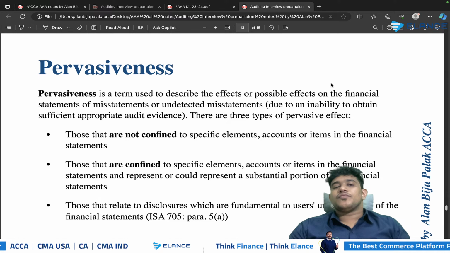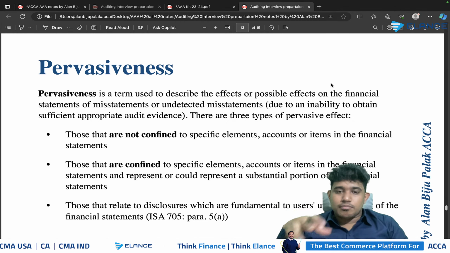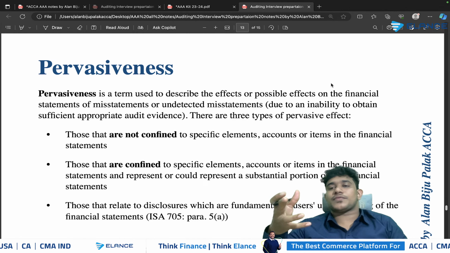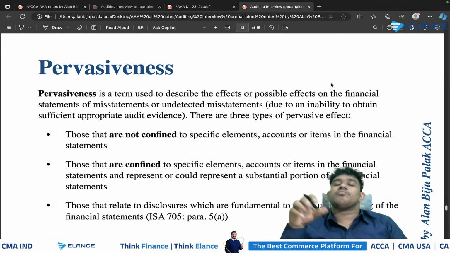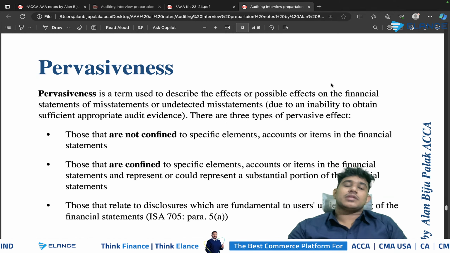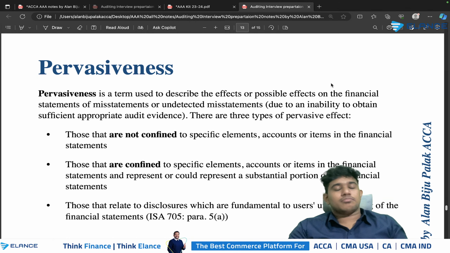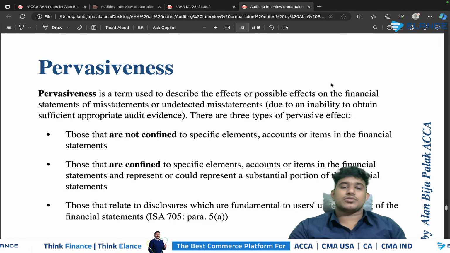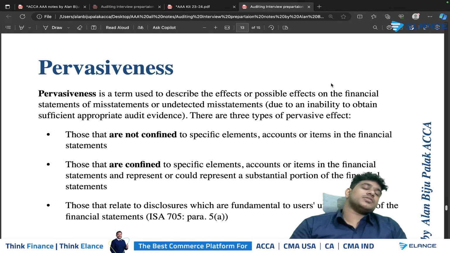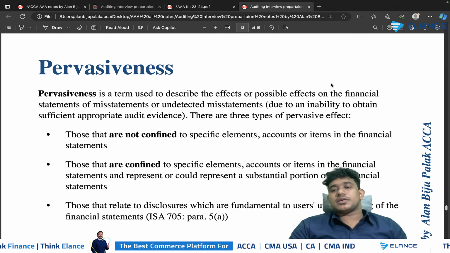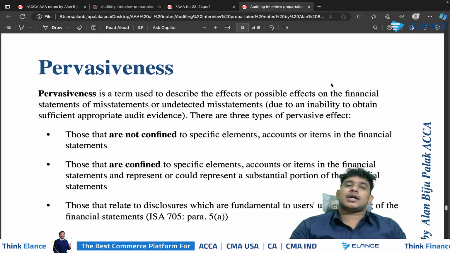Secondly, we need to consider whether the mistake is affecting only a single element of the financials, but it represents a substantial portion of the financial statements. Say, for example, the mistake is affecting only the company's revenue, but 60% of the revenue is misstated. In that case also, we can treat it as a pervasive mistake. Then again, we should consider whether the mistake relates to a fundamental disclosure. For example, if the going concern related disclosures are not provided, it might be a pervasive item in the company's financial statements. So these are the criteria specified in the standards which you can use to